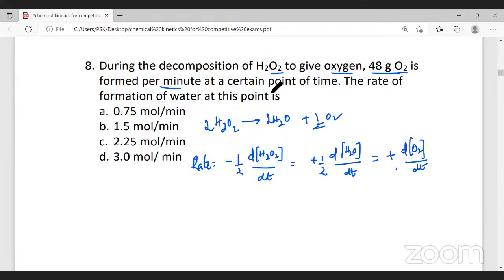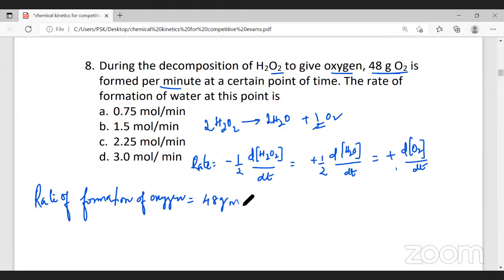The rate of formation of water, they're asking. The square brackets indicate concentration, not the weight. But in the question, they've given the weight. Since they have given the weight in the question, we can write the rate of formation of oxygen. The rate of formation of oxygen is 48 grams per minute. That is what is given: 48 grams of oxygen is formed per minute. That can be written as 48 divided by 32.